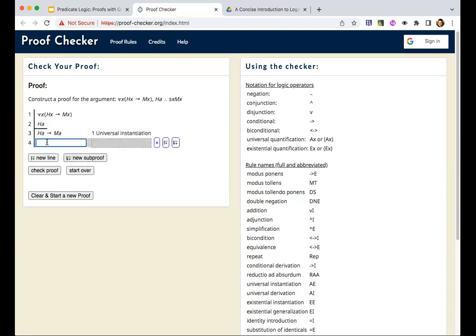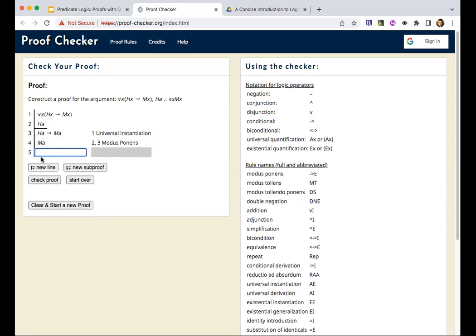Okay, now what are we doing? Modus ponens on lines 2 and 3. And now what are we doing? Trying to get this, right? So this is the new line. How do we move from what we have to this? Let's look at our rules. Existential instantiation. We didn't say that.